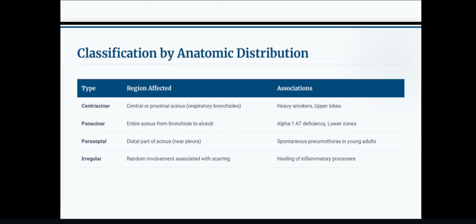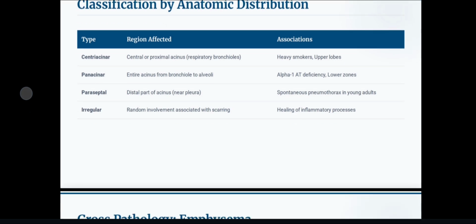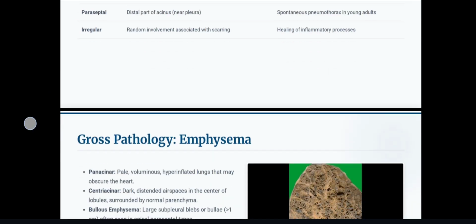Classification by anatomic distribution. Type: centriacinar, central or proximal acinar. It is associated with heavy smokers and the upper lobes. Panacinar: the region affected is the entire acinus from bronchiole to alveoli, seen in alpha-1 antitrypsin deficiency. Paraseptal: distal part of the acinus, with spontaneous pneumothorax in young adults. Irregular type: random involvement associated with scarring, and with healing of inflammatory processes.